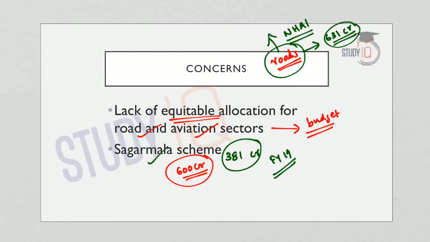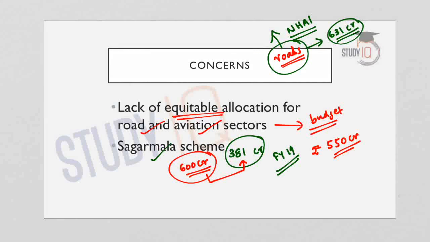So even though a 600 crore allocation was made, only 381 crore was spent, and this year in the interim budget the allocation is reduced to 550 crore. Now as we discussed in the beginning, the infrastructure sector is very important for economic growth and job creation in the country. So the government has to enhance allocations for the sector.